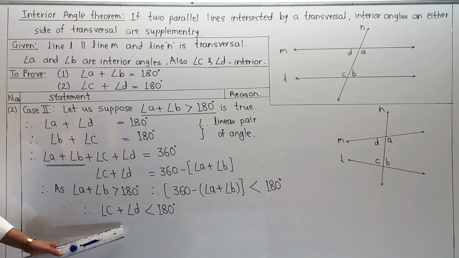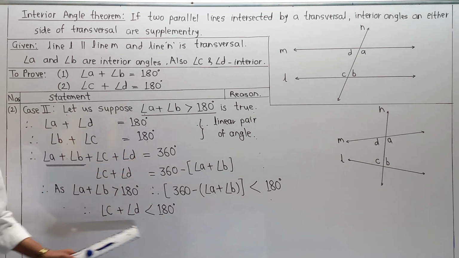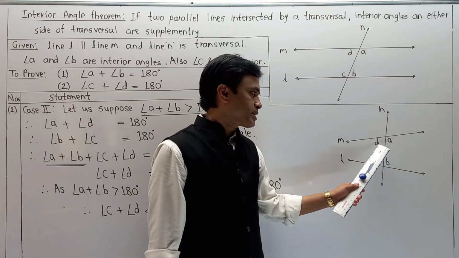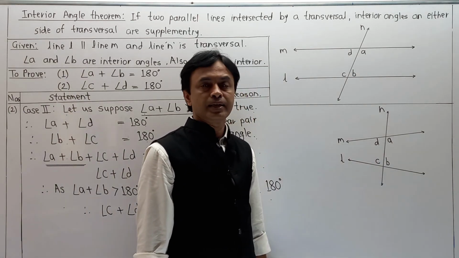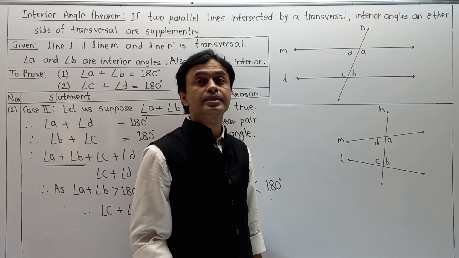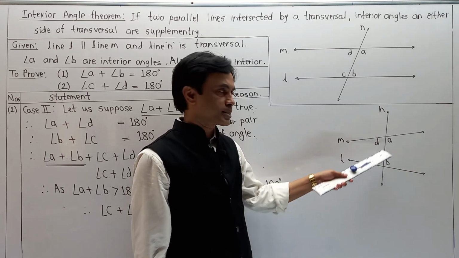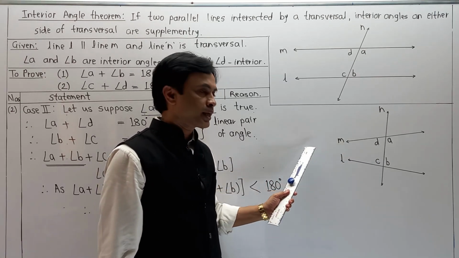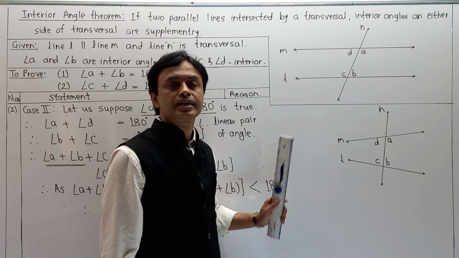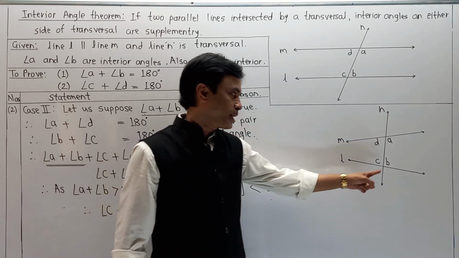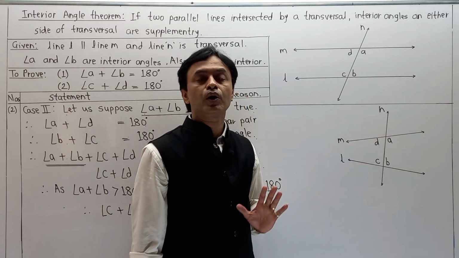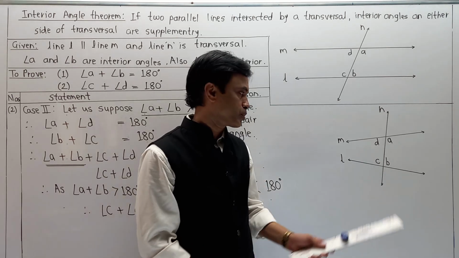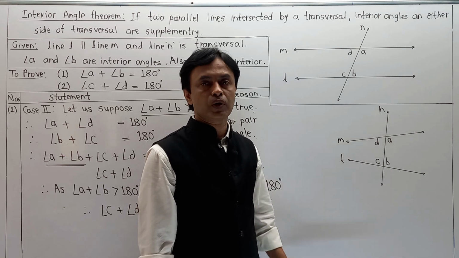Now observe this part from the diagram. If angle C plus angle D is less than 180, naturally when these lines are extended up to a certain point, they will intersect each other. Automatically, these two lines will not act as parallel lines. It itself indicates that our second assumption is also not correct, it is wrong.